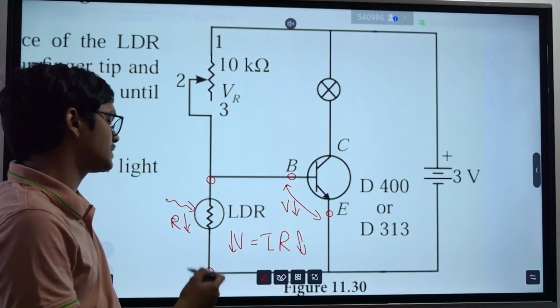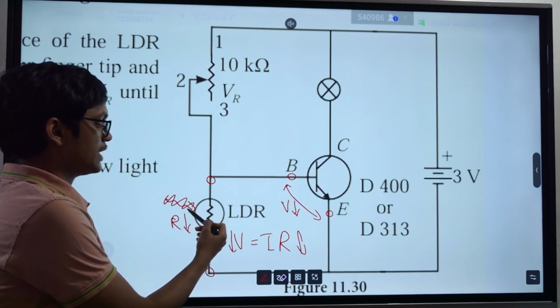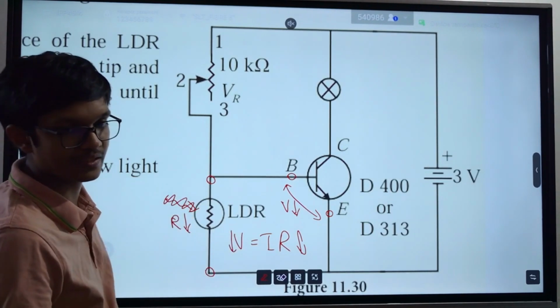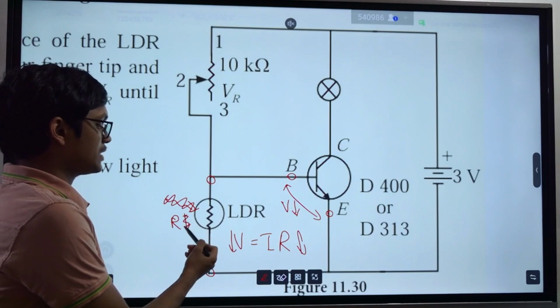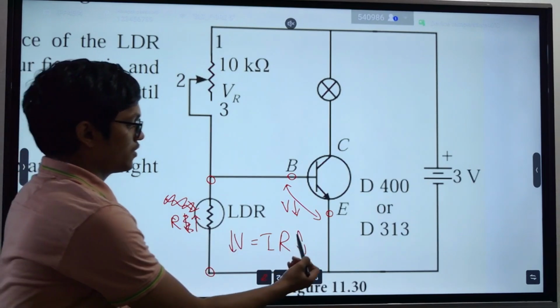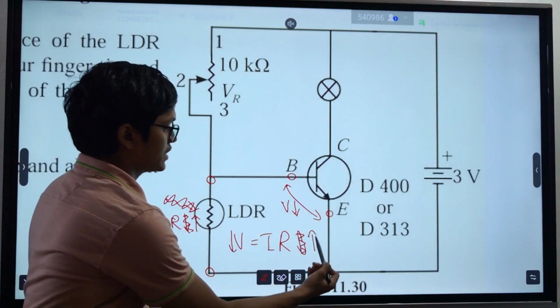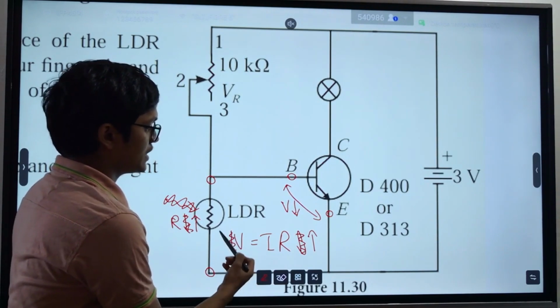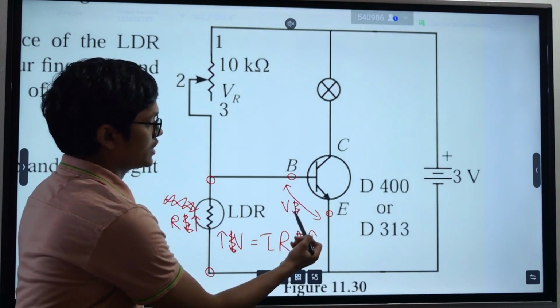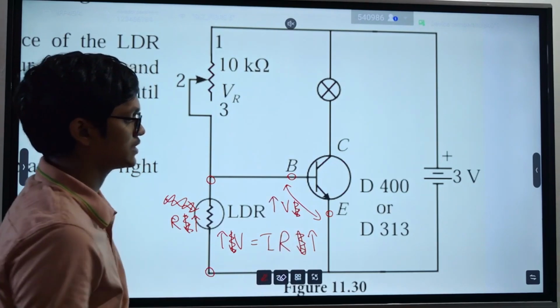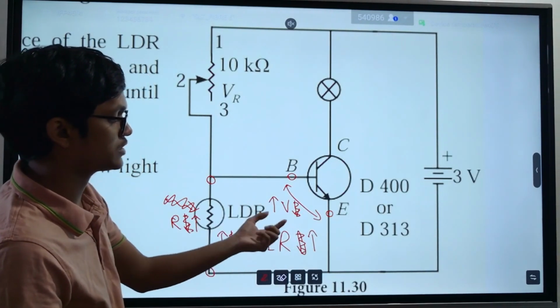But at night, light stops entering the light dependent resistor. So due to that, its resistance increases. When its resistance increases, the voltage felt by this LDR increases. Then the voltage felt by the transistor increases. Then this voltage passes 0.7.